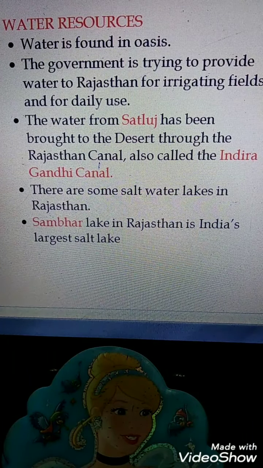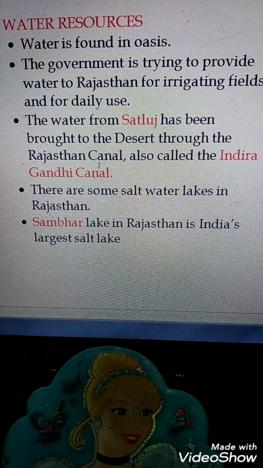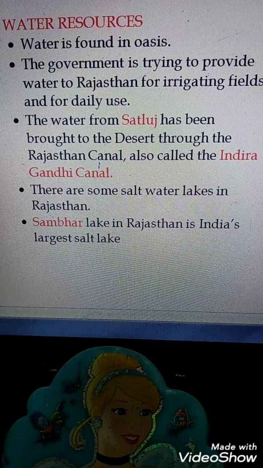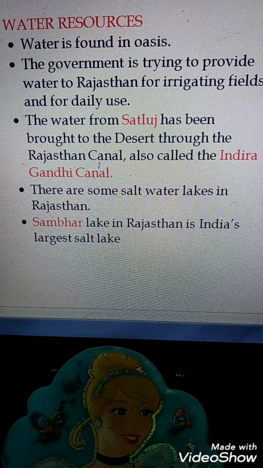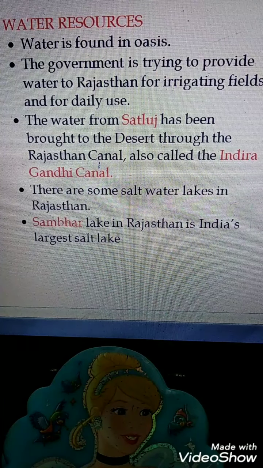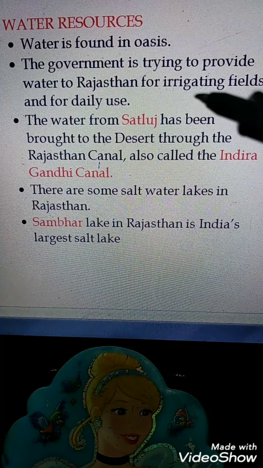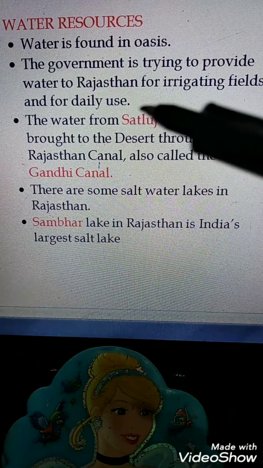We all know our life will not be possible without water, isn't it? So water is very necessary for our daily use as well as for our agricultural fields. Yes or no? So the government is trying to provide water to Rajasthan for irrigating fields and for daily use.